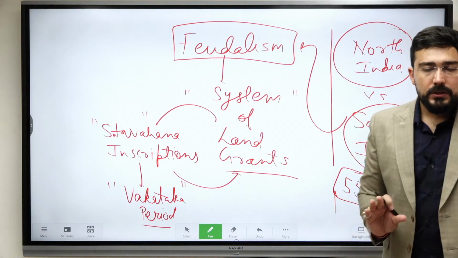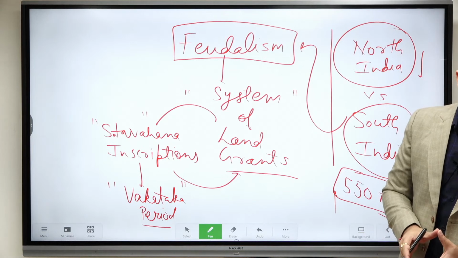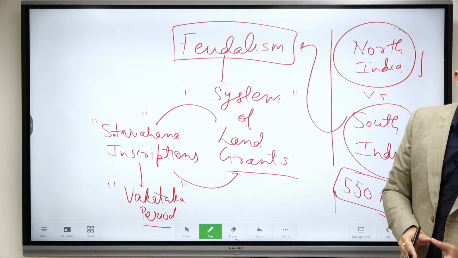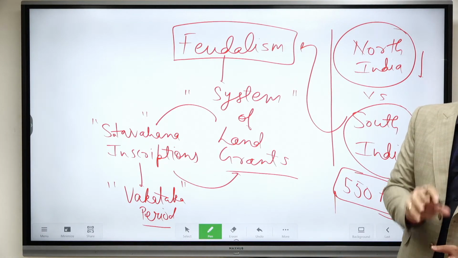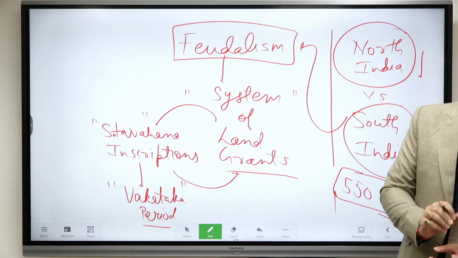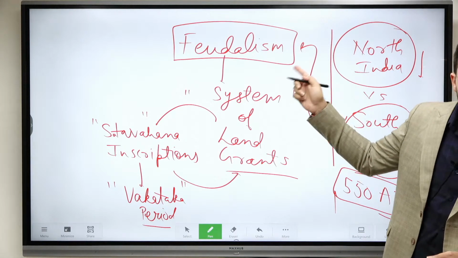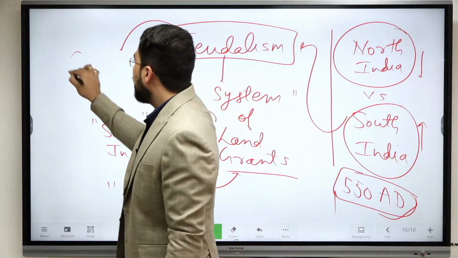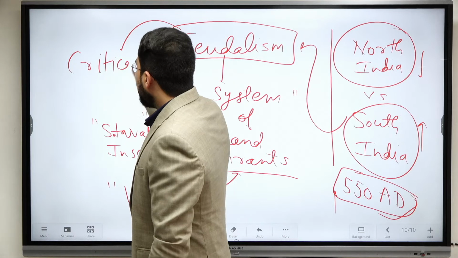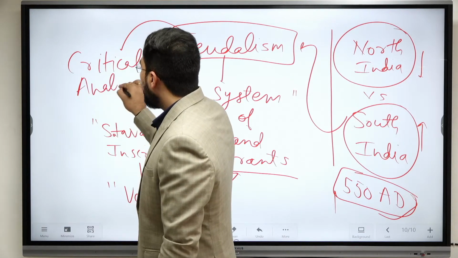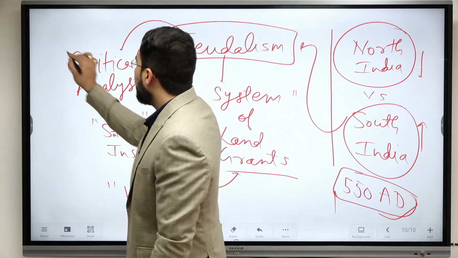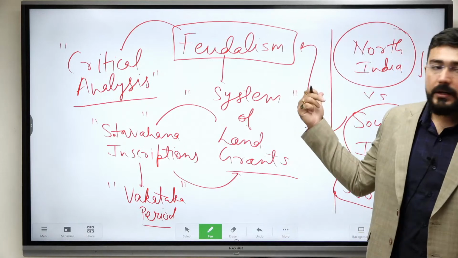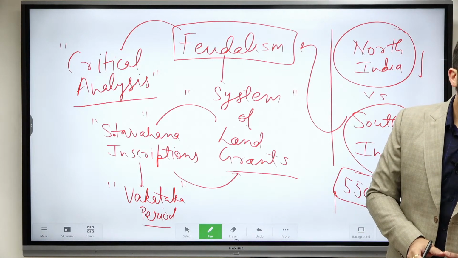Is it clear? So whenever we talk about any debate, you need to differentiate between North India and South India. And feudalism is also one such debate where the impact on South India was very less. We had a stable political system in South India. We were not having these features in South India. Is it clear? When we go about critical analysis, we need to be very sure that the model of feudalism which is applied to Indian society, first of all, was different from Europe, and second, was not there in southern India.